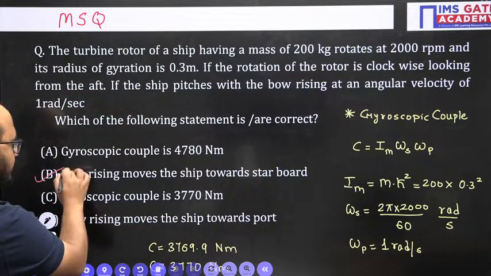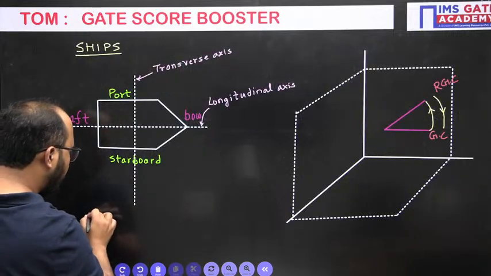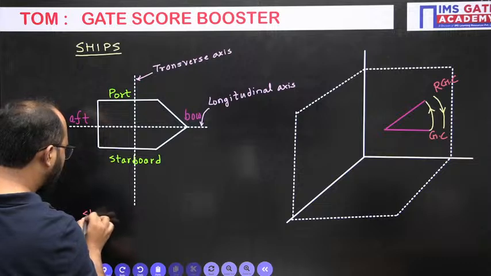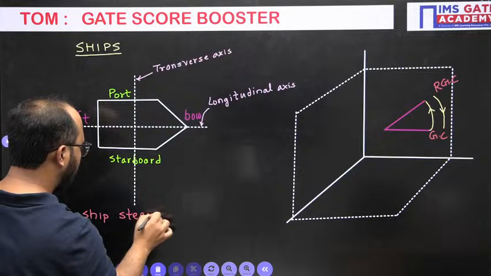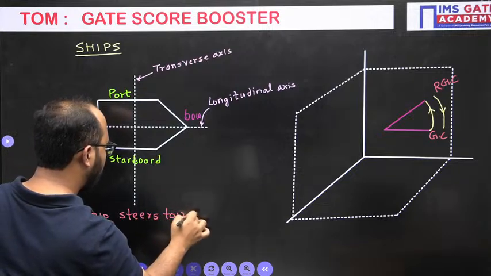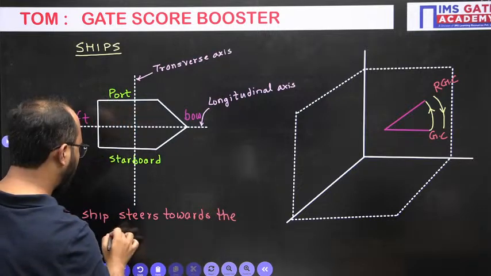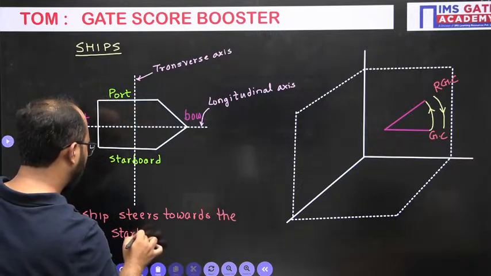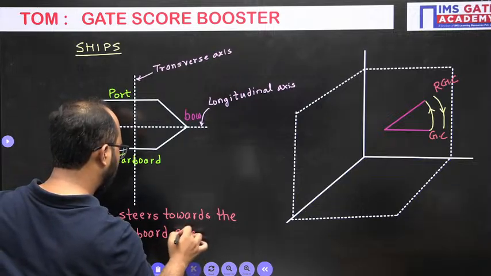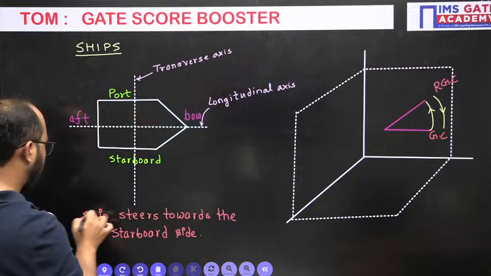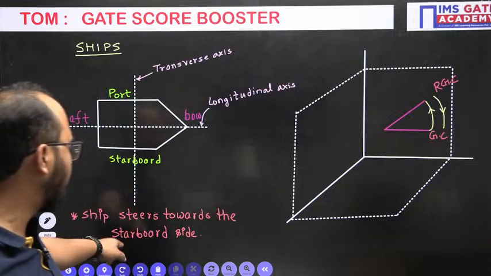So B is correct, and the gyroscopic couple value they have also mentioned correctly. Basically, we will be writing: ship steers towards the starboard side.